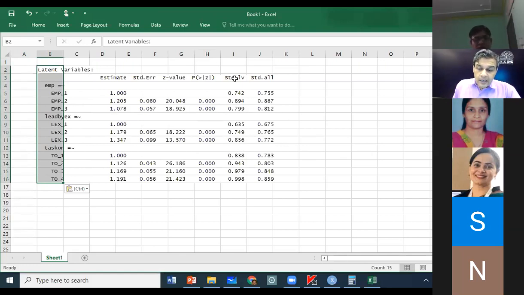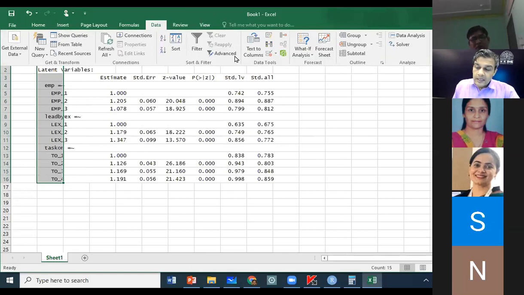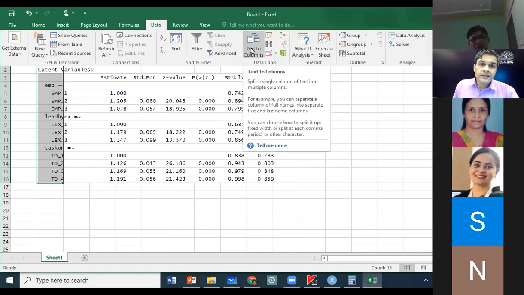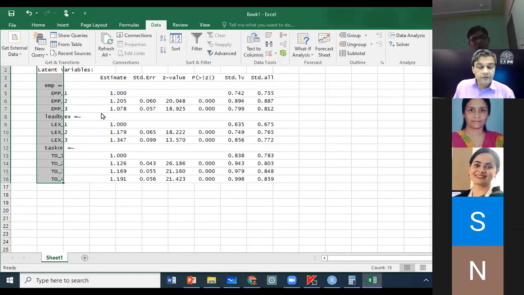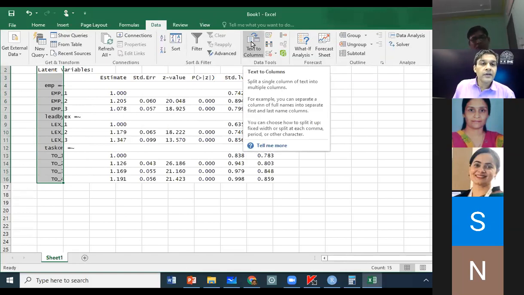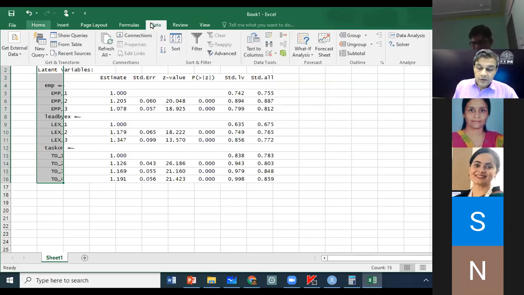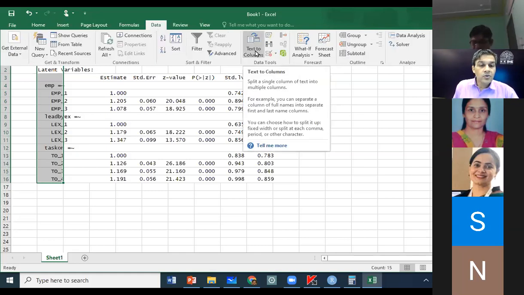Now you have pasted this data, then keep this column selected and say Data, Text to Columns. At this time, it is in text. We want to work with these numbers. So whenever you have to convert text to usable numbers, go to the Data tab, then Text to Columns.